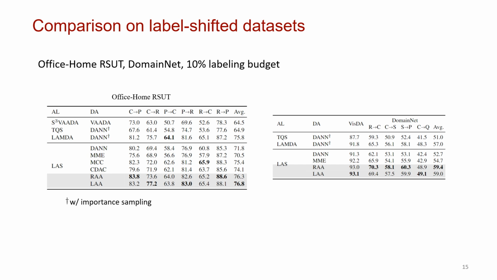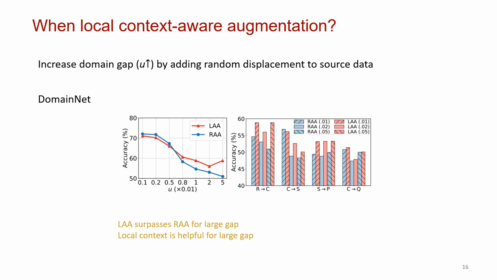And here we show the results on label-shifted datasets. Compared with the method designed for this issue, our solution achieves higher accuracies. Then we manually increase the mean gap by adding random displacement to source data. We observe that LAS surpasses RA for a large gap. It shows that local context is helpful for a large gap.